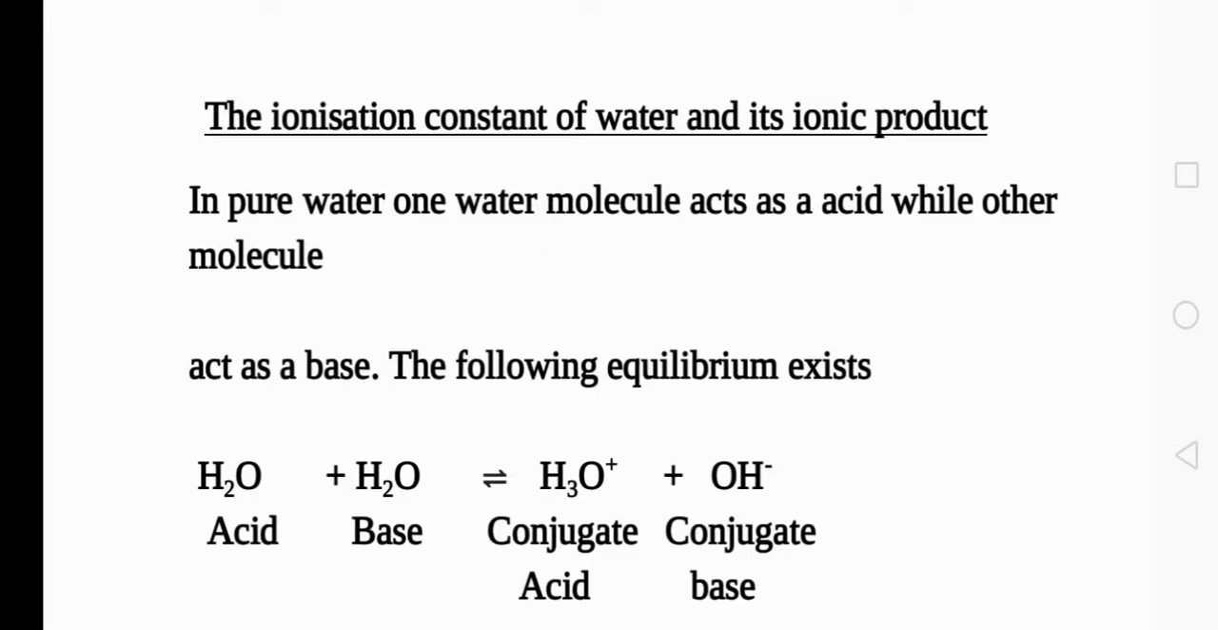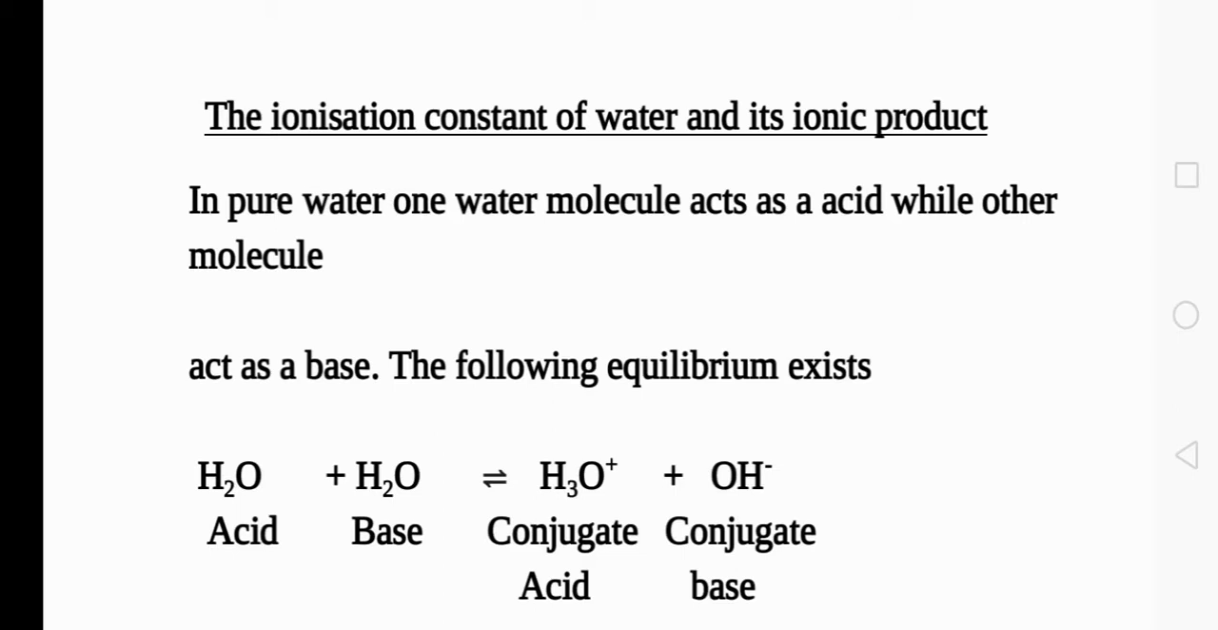Next topic is the ionization constant of water and its ionic product. In pure water, one molecule of water can act as an acid, while the other molecule acts as a base. So there will be an equilibrium between these two molecules. That means water plus water reversibly gives hydronium ion plus OH minus ion. We have already mentioned that water is amphoteric in nature, which can donate both H plus and OH minus ion. So we have written the first molecule as acid and the second molecule as base. Similarly, in that reversible reaction, we have conjugate acid and conjugate base.